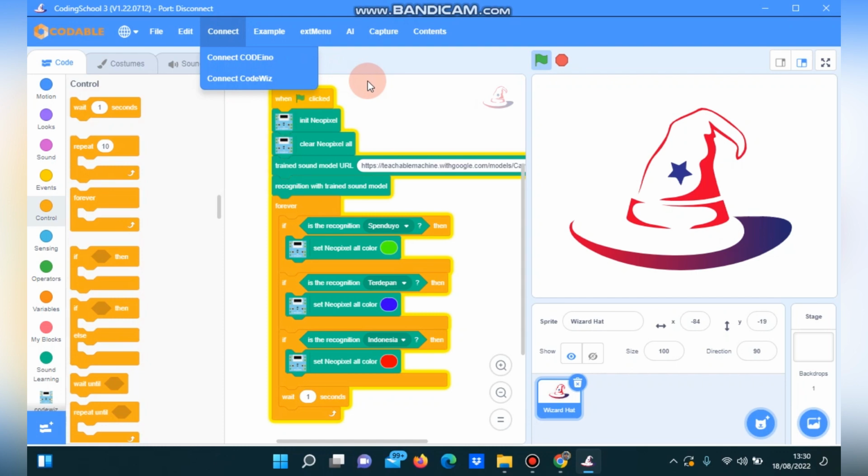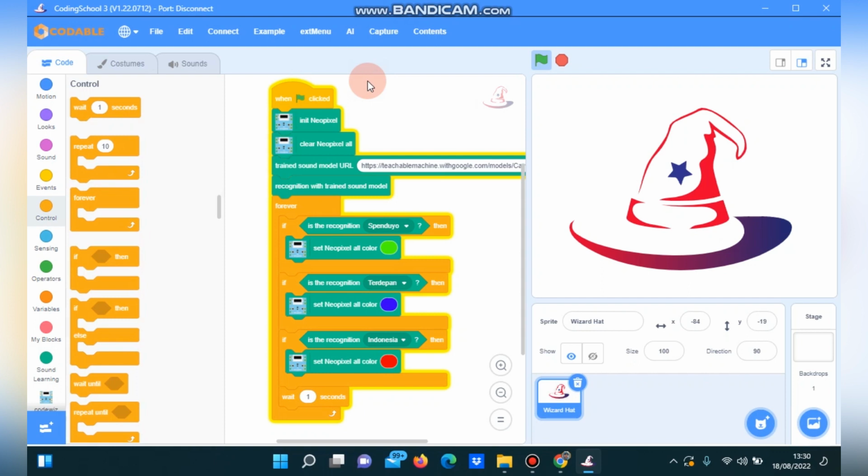Then we try to say Spendoyo, it will be green, and then we say terdepan, the color will appear blue, and the last we say Indonesia, the color appears red.